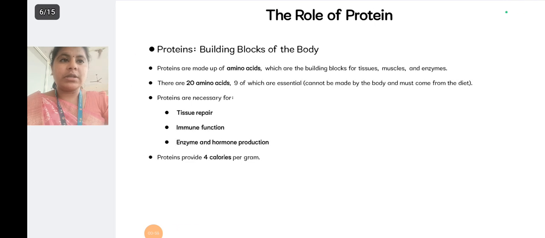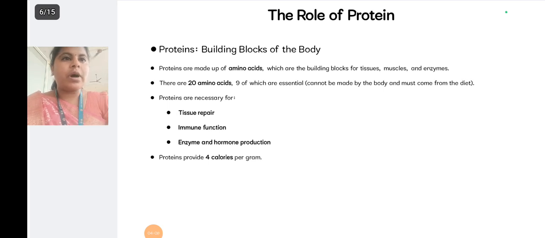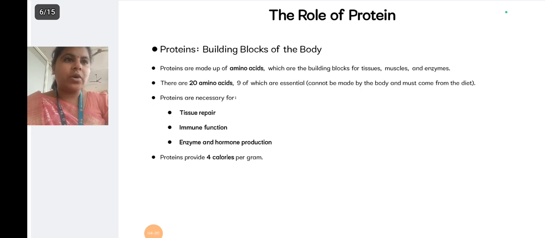Now we are going to discuss proteins. What are proteins? Proteins are the building blocks of the body. They build muscles and strengthen our muscles. Proteins are made up of amino acids, which are the building blocks for tissues, muscles and enzymes. There are 20 amino acids, 9 of which are essential and the rest are non-essential amino acids.